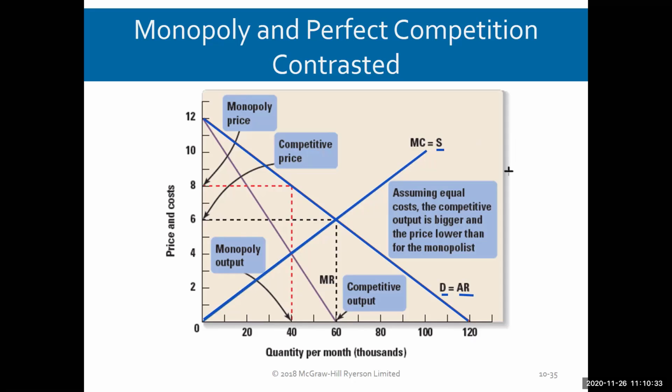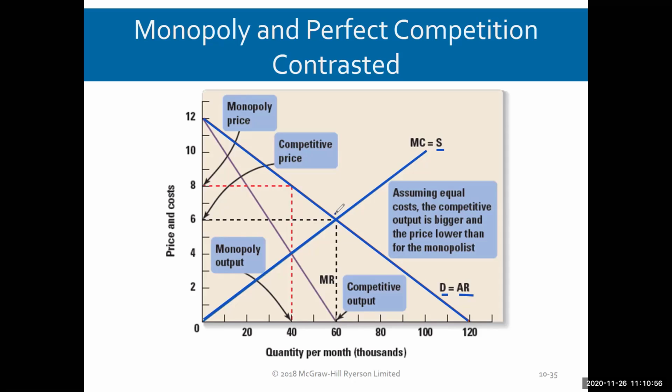It's the industry. So where demand and supply intersect, that's got to be the perfectly competitive solution, right? The tricky part here is to understand that this is the perfectly competitive industry. It's not one particular firm, it's the whole industry. What solution would we have? It's just like our normal demand and supply diagrams.